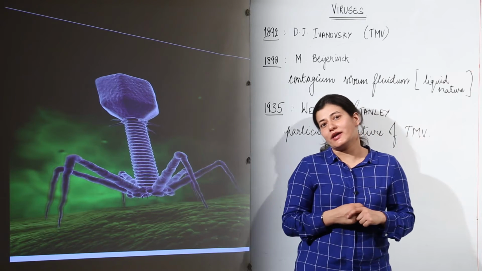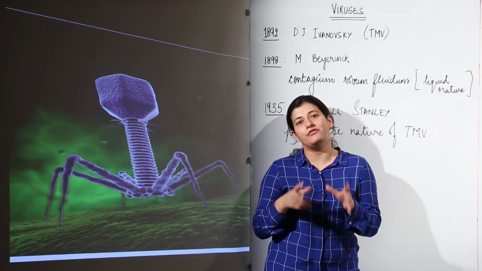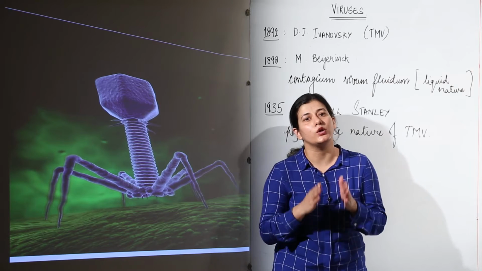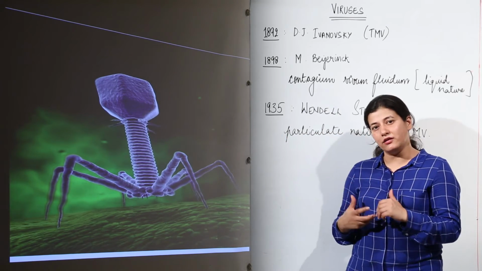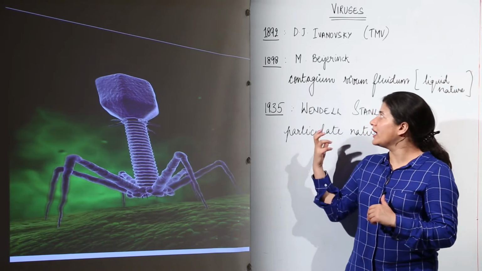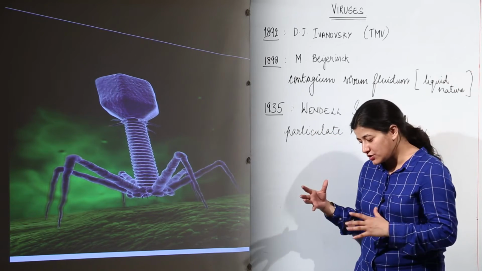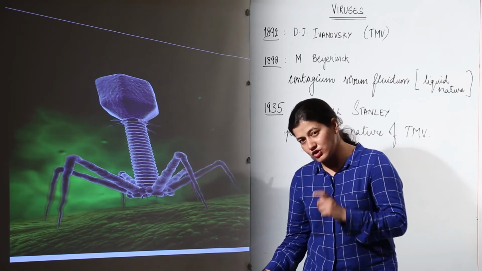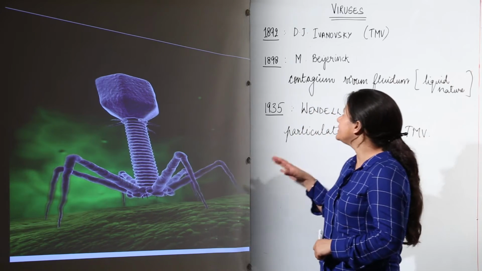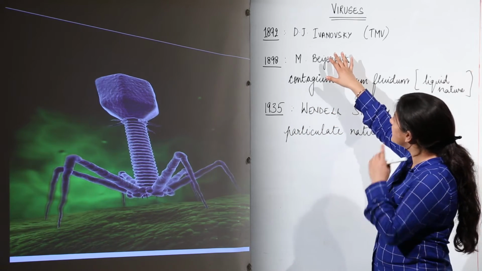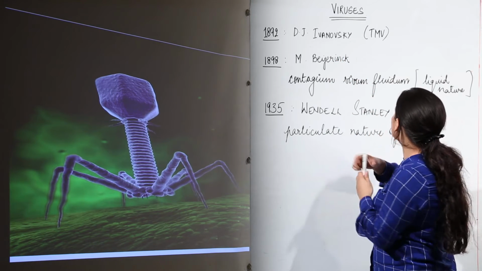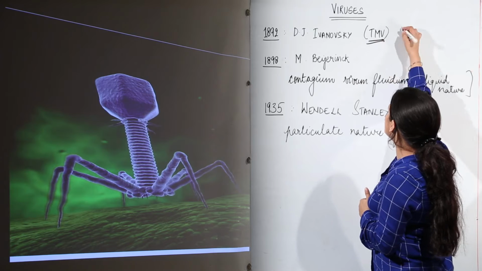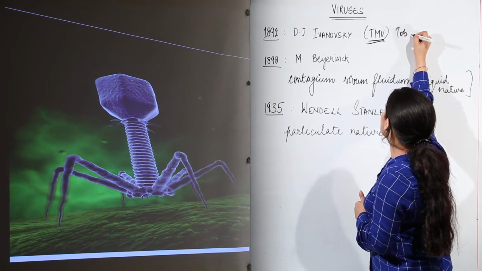Another thing about viruses is that they live only inside a living cell. One by one we are going to see how they were discovered, and we are going to learn by heart the names of a few important scientists. As I told you, Louis Pasteur was the one who started it. Later on there was a scientist known as D.J. Ivanovsky. He was a Russian scientist. He saw the tobacco mosaic virus, TMV.